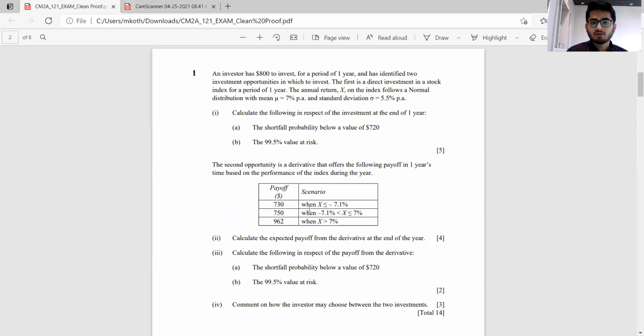730 into probability of this scenario plus 750 into probability of this scenario plus 962 into probability of this scenario. So these all three scenarios constitute the entire possibilities. So one way is first to compute this probability where x is less than minus 7.1%. Then you compute x is greater than 7%, and the middle scenario basically will be nothing but 1 minus the first case, minus the last case.